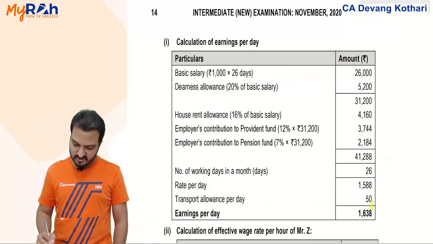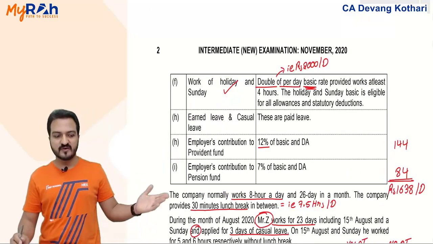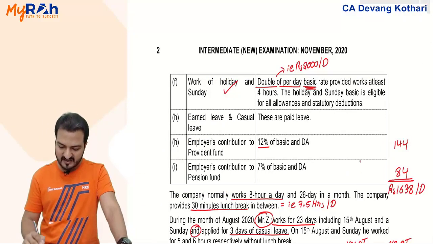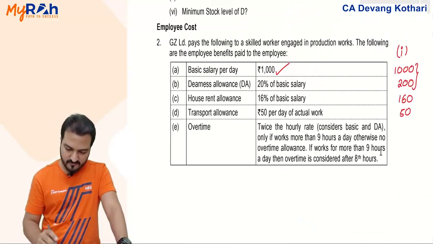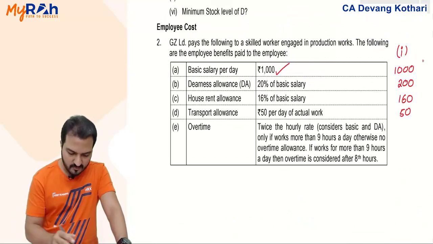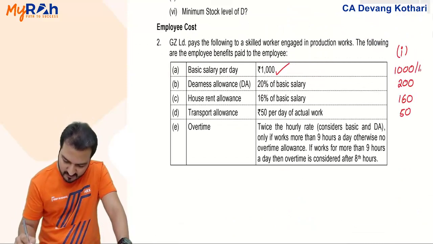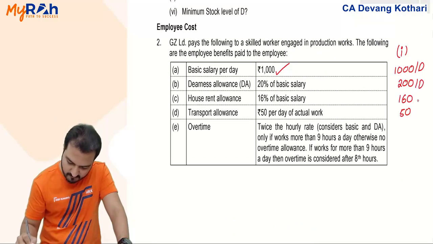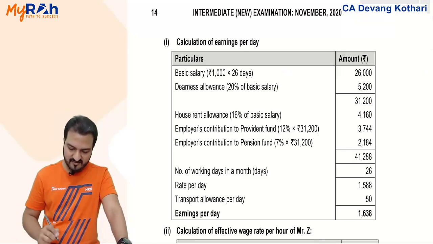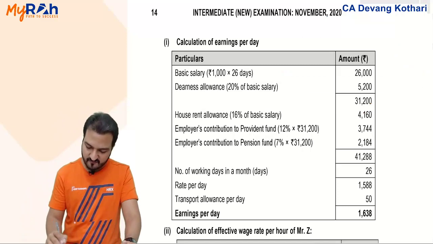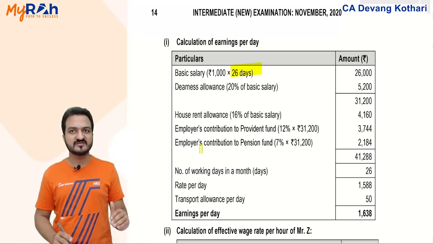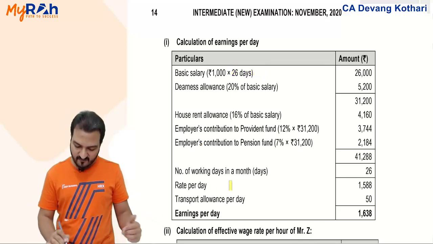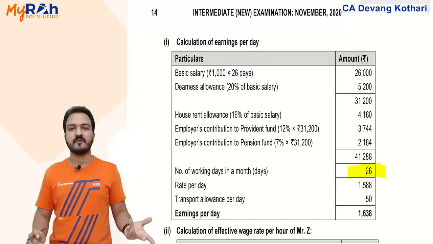So I suggest you follow this method only: take basic salary 1000 as given per day, dearness allowance 200 per day. I have just added all the items in terms of per day. What they have done in their solution is convert all items into totals by multiplying by the number of days, and then finally divide by the number of days to get it per day.